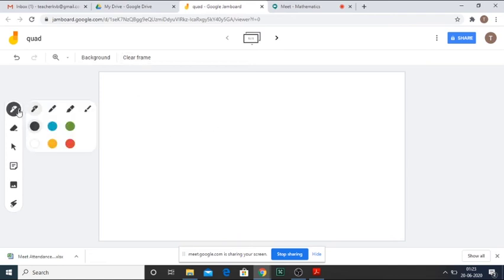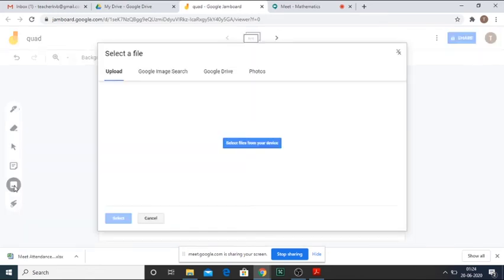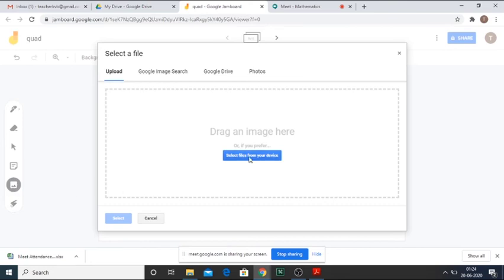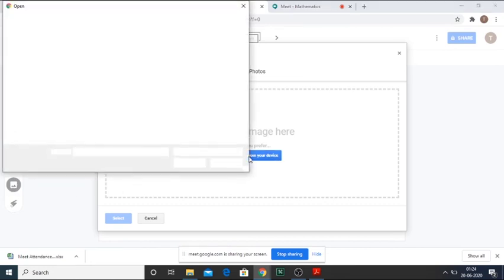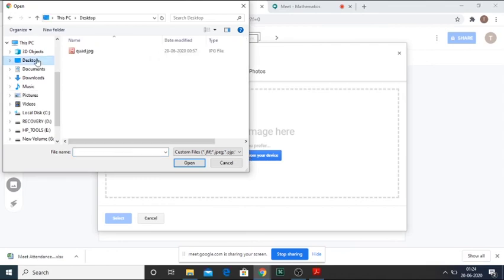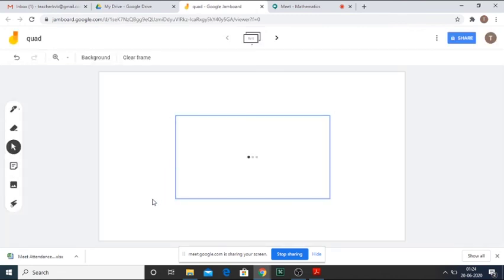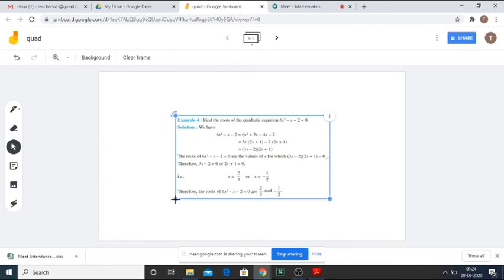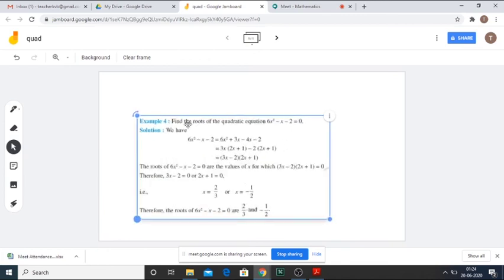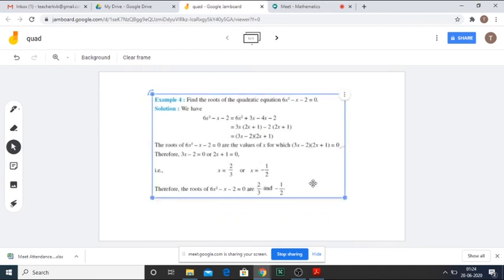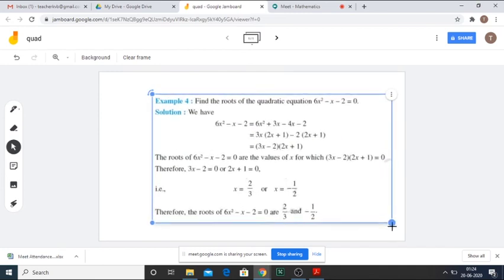Now suppose I want to teach. Let me choose a red one. Now let me choose an equation, a quadratic equation image. I click on the image part, then select it from the file, from desktop. So this image is selected. Now this image will come on the board and it will be visible to everyone. Let me just increase the size of it so that it is clear for everyone. Now this is an example of a quadratic equation.